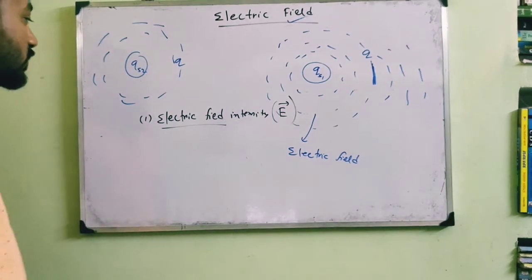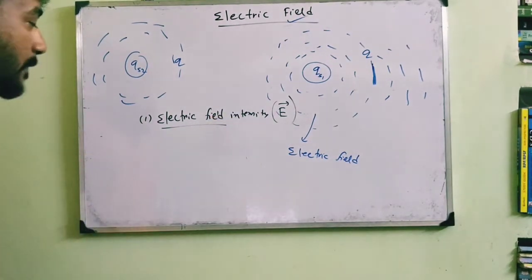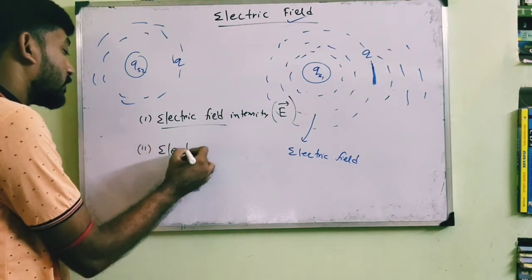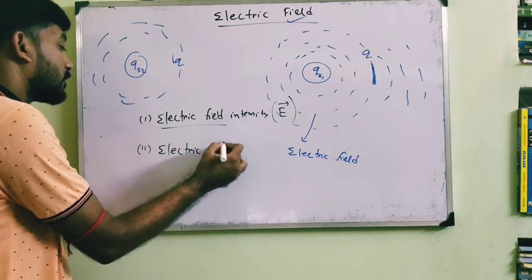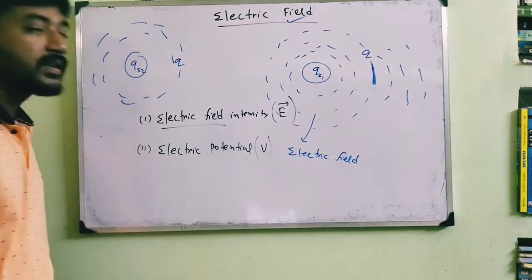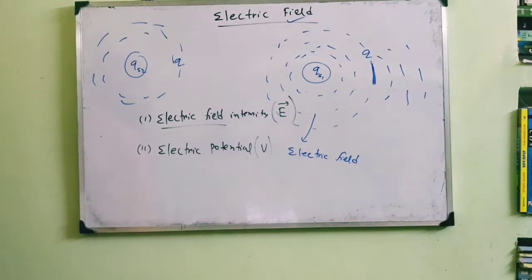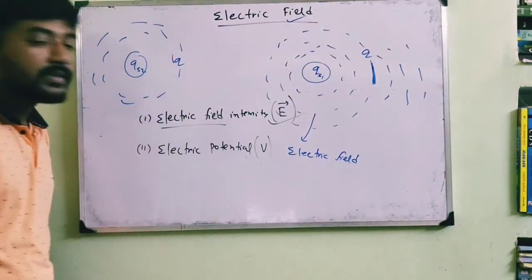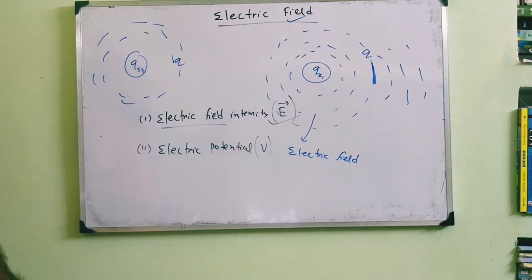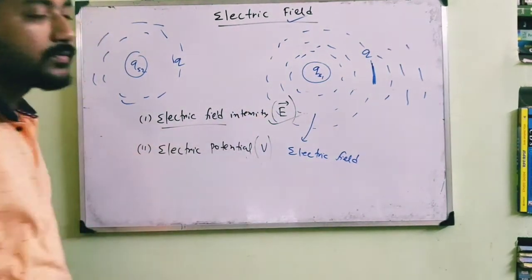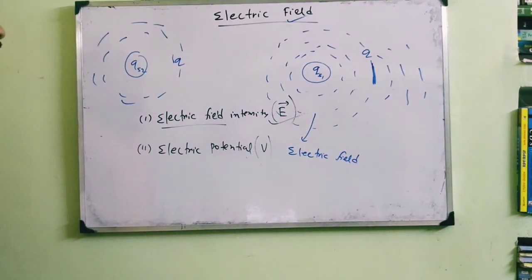The second one is the electric potential, denoted as V, and this is a scalar quantity. Now in this video, we will discuss only the electric field intensity, E vector. So the first important thing is, how can we define this electric field E vector?